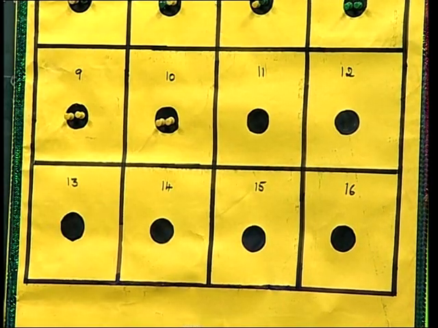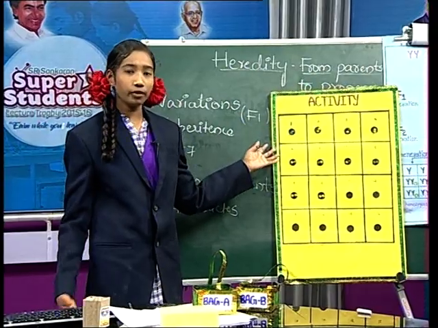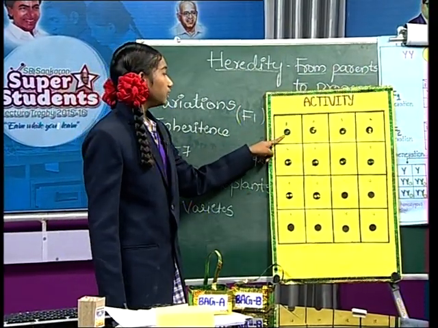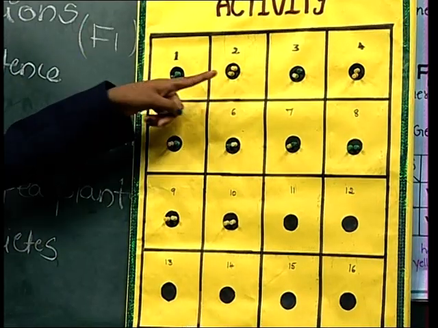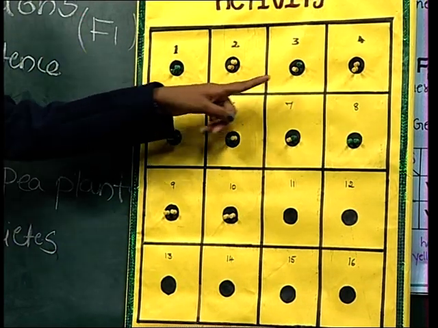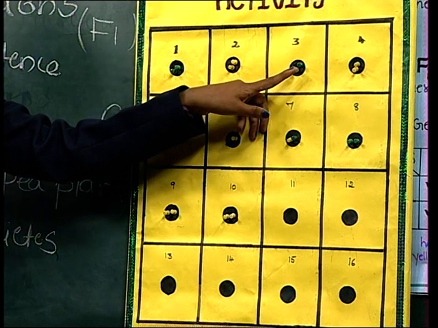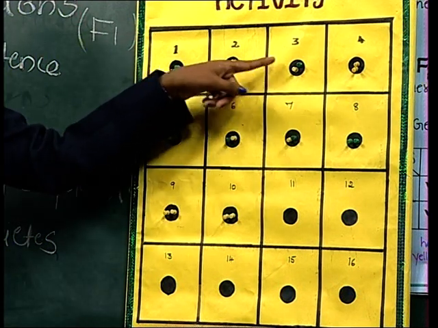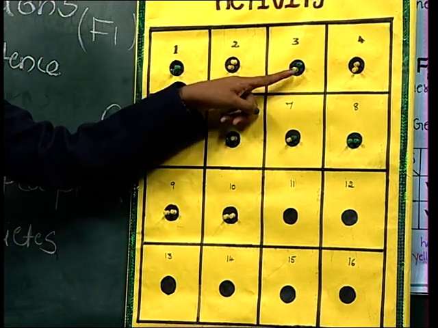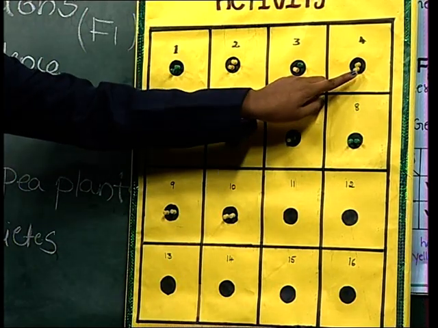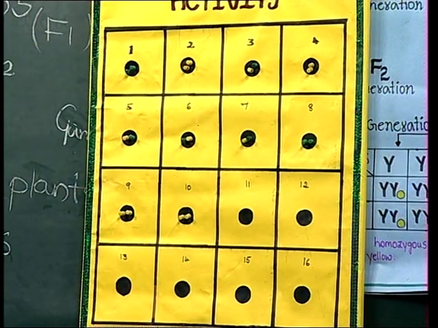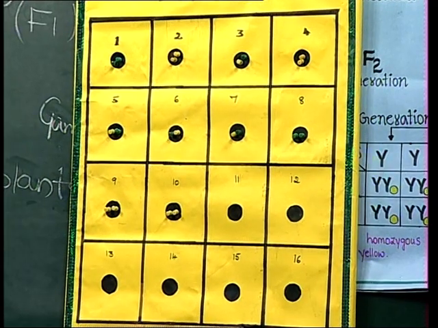Friends, now observe, we have got different combinations. This is homozygous green and this is homozygous yellow. Here we get heterozygous yellow. We have both the factors, yellow and green, but yellow is a dominant trait, so yellow appears. And here is a homozygous yellow. Like this we are getting different types of combinations.